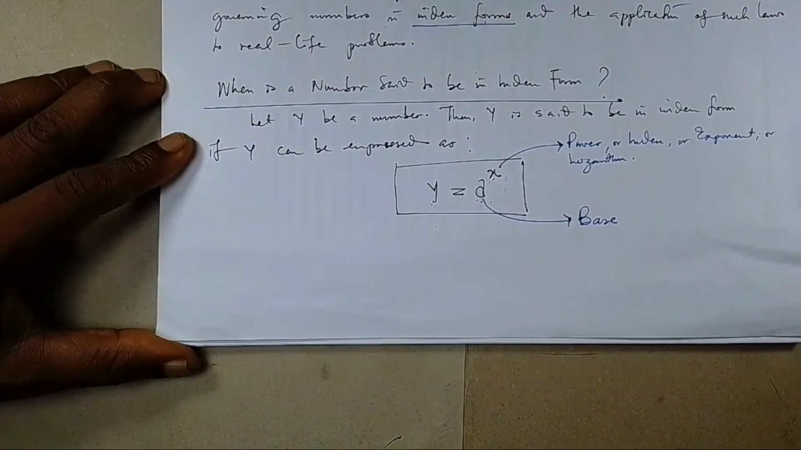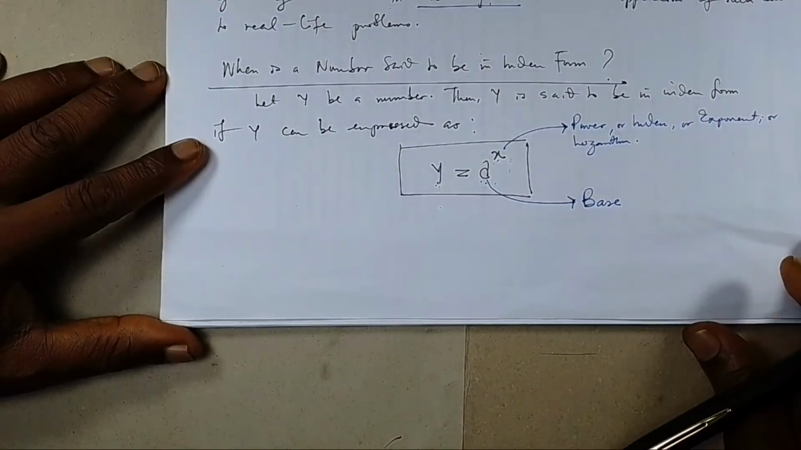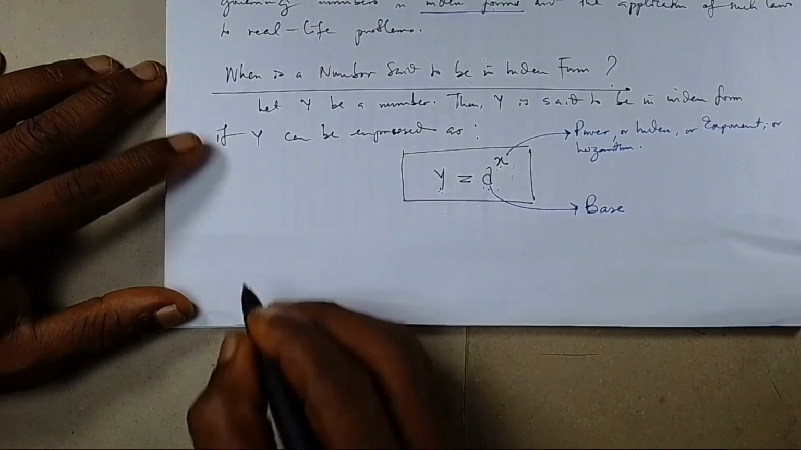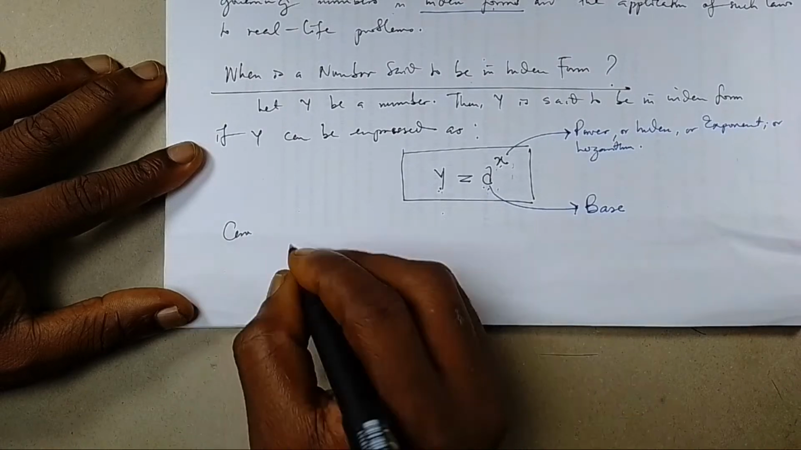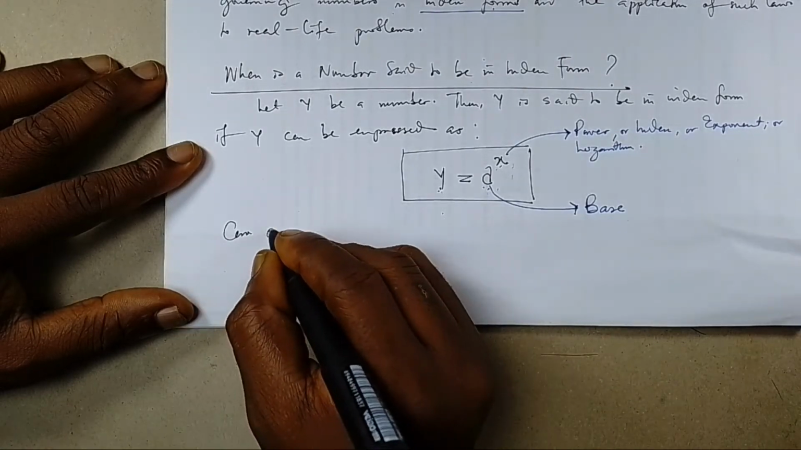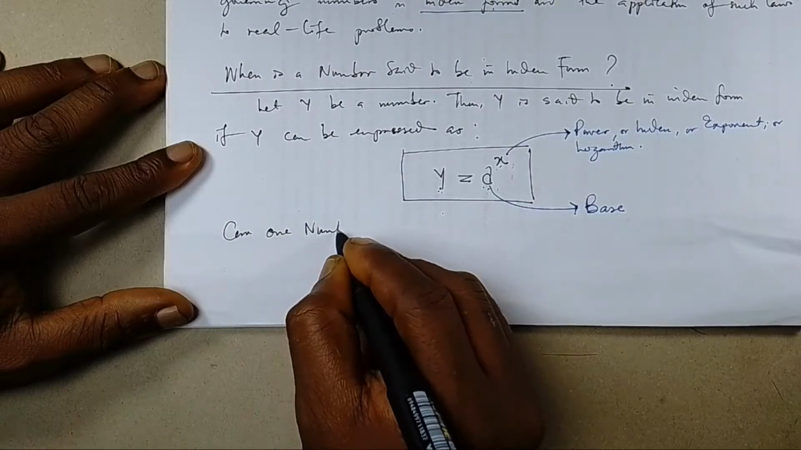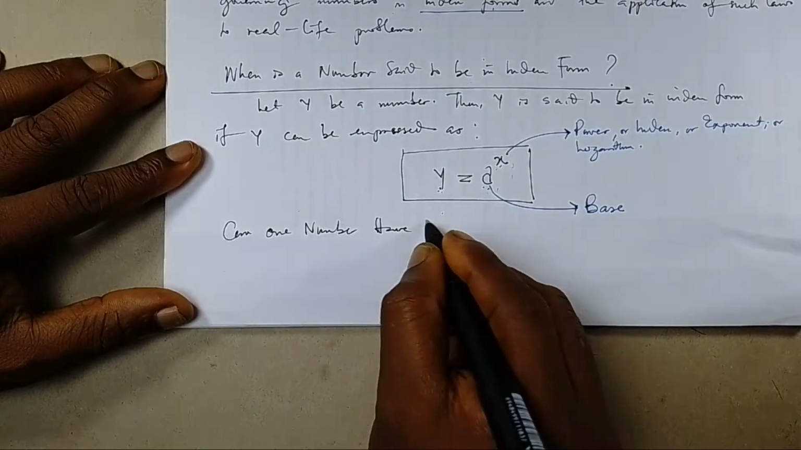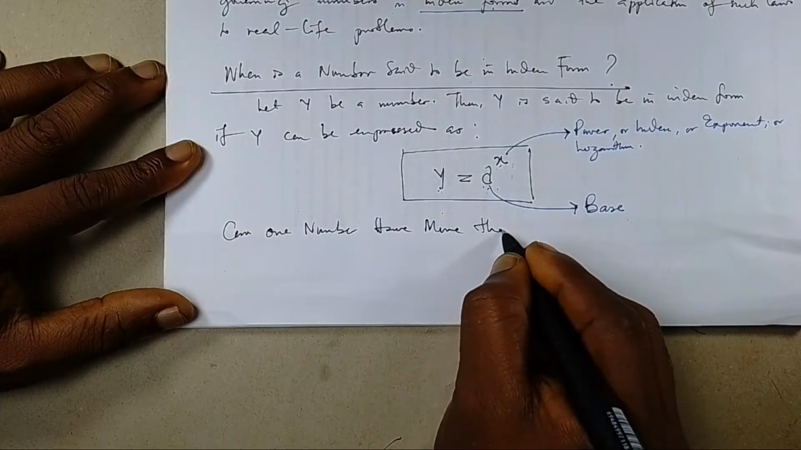So let's not waste time on that. Let's move to the next question. The next question I want to answer is, can one number have more than one index form?